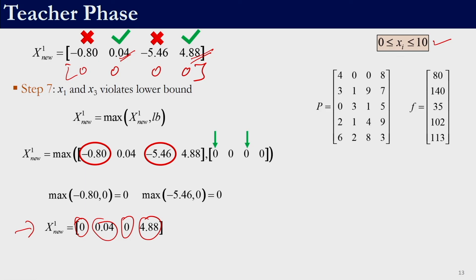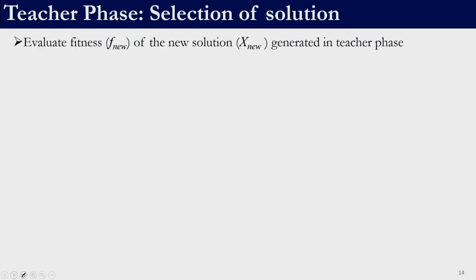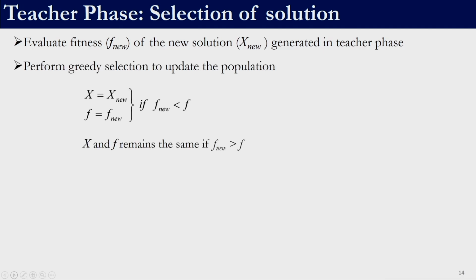Now that we have generated the new solution, the next step is to evaluate the fitness of this solution. Once we evaluate the fitness of the solution, subsequently we will perform a greedy selection strategy to update the population. If the fitness function of the new solution is better than the fitness of the solution used to generate it, so this is Fi, the ith solution, then the new solution will be taken inside the population,